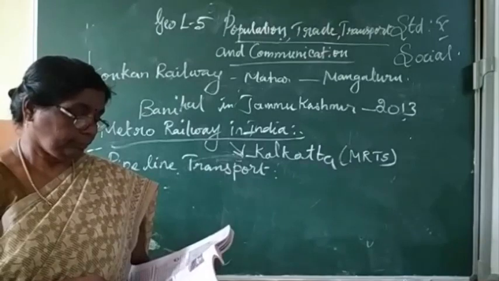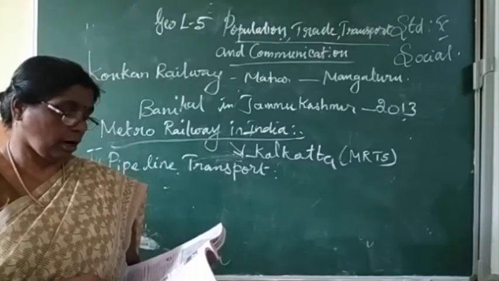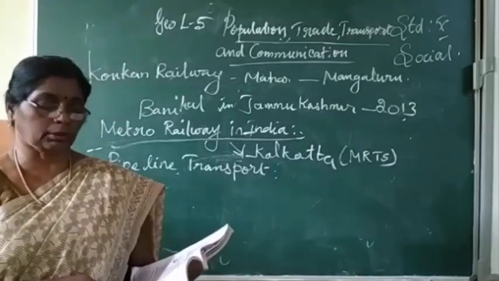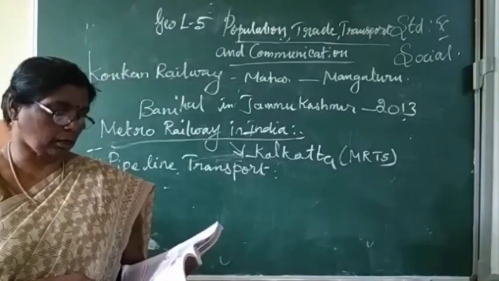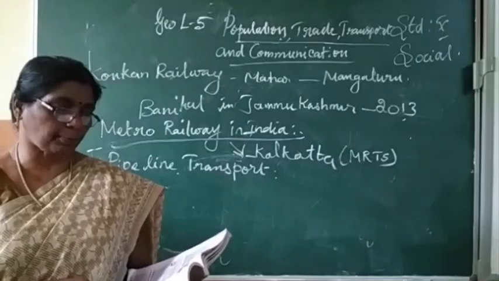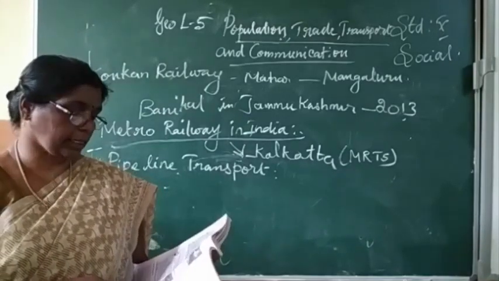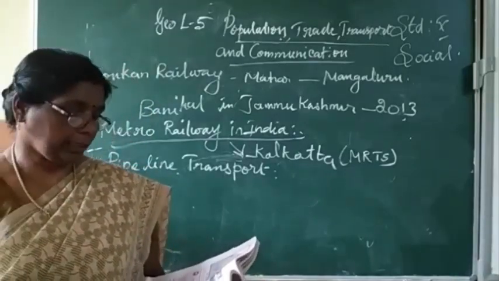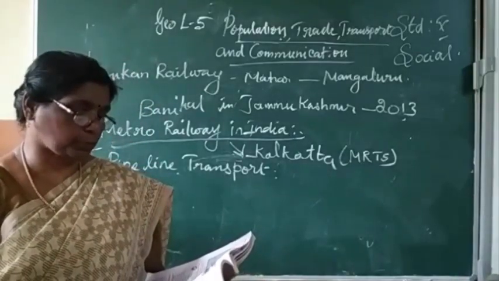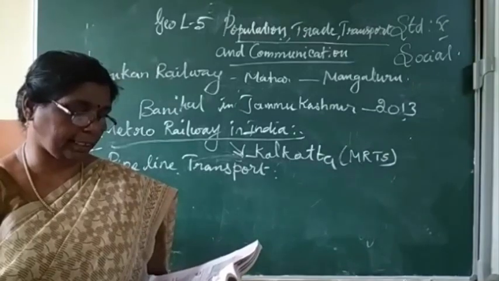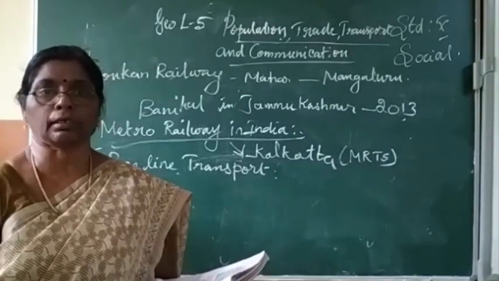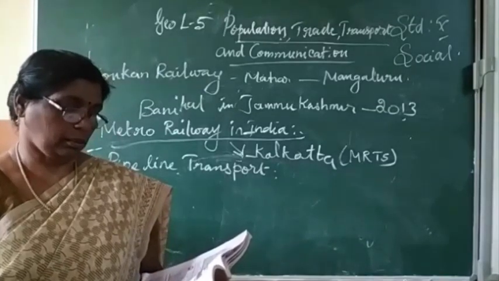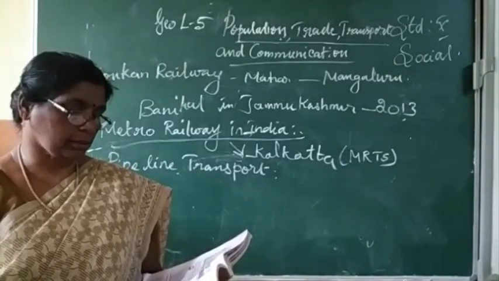What are the 3 large networks of pipelines in the country?